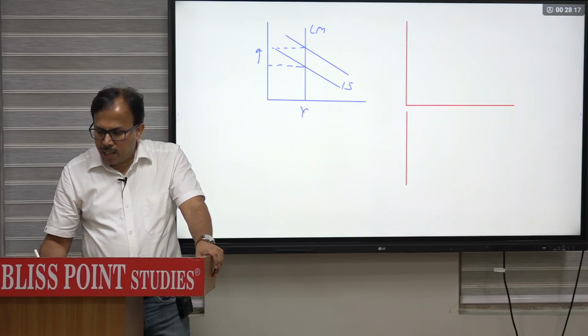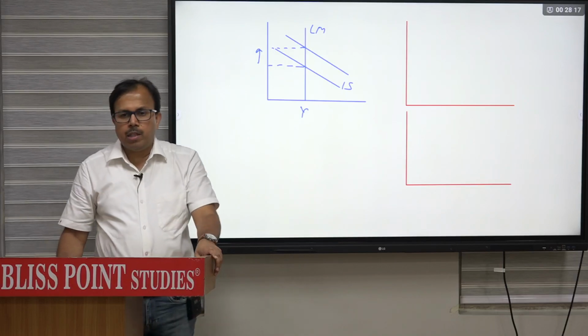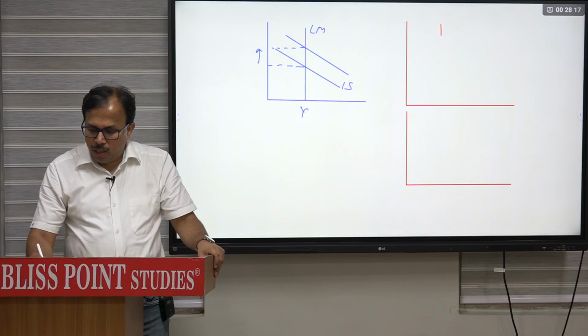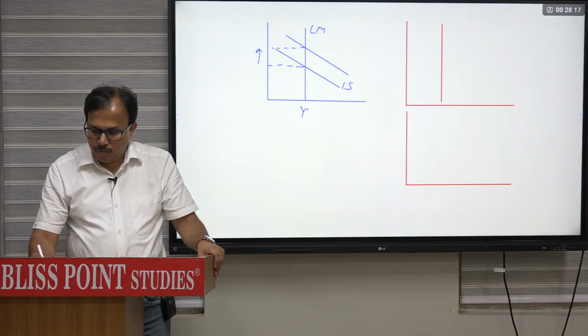I am basically taking the classical case, but I am taking positive slope LM. तो क्लासिकल का मतलब हो गया, I am drawing vertical line AS and negative slope AD.